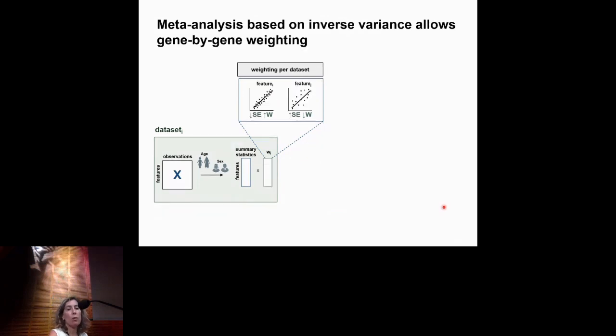So to do this, instead of having a simple number, which is the sample size, we got a vector that allows us to do a meta-analysis based on a gene-by-gene weighting, okay? Basically, the way we do this is we try to see what are the main drivers of the variance of the features that we're trying to measure, and the higher the variance that we see, the higher the weighting.